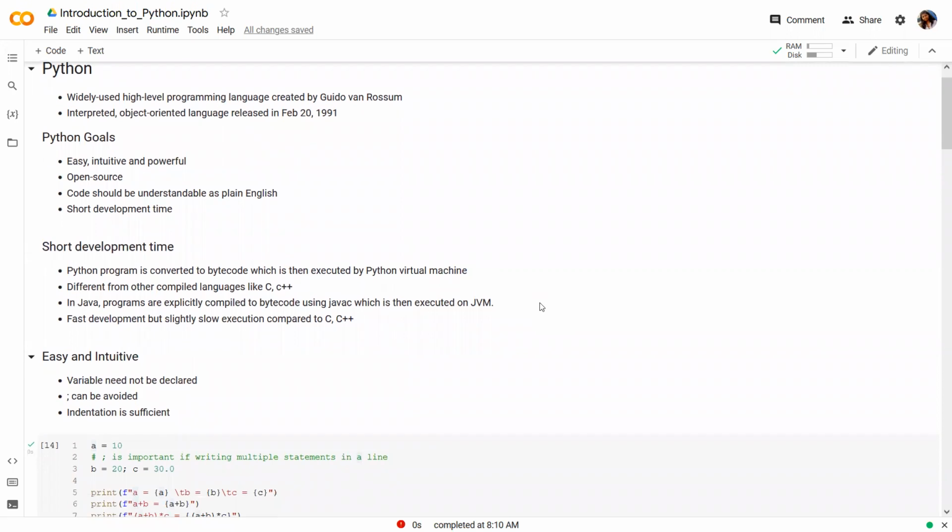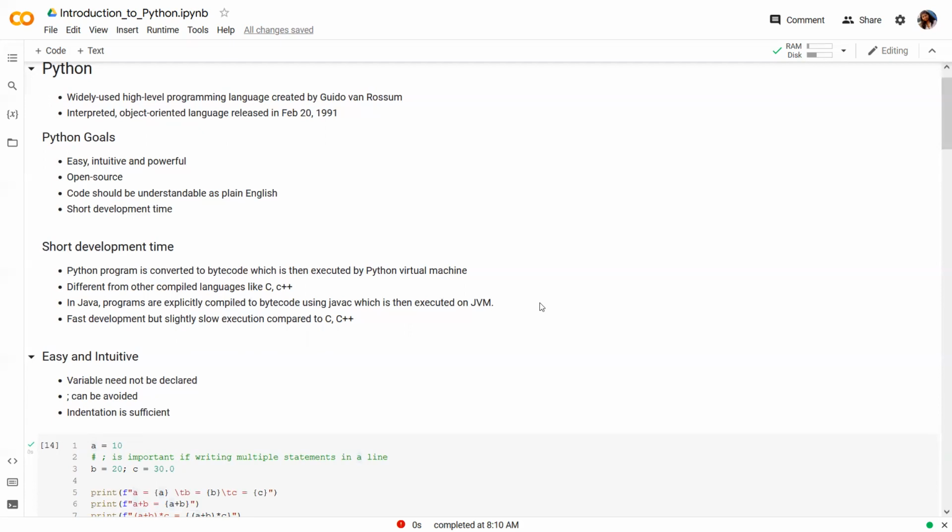Python programs are interpreted instead of being compiled as in other languages like C and C++. Python programs are first converted to bytecode, which is then executed on the Python virtual machine. This is very similar to Java, where programs are also compiled to bytecode and run on the Java virtual machine. However, there is one difference between Python and Java. In Java, we have to explicitly compile a program using javac before running it on the Java virtual machine. In Python, this is done implicitly as soon as we run the script.